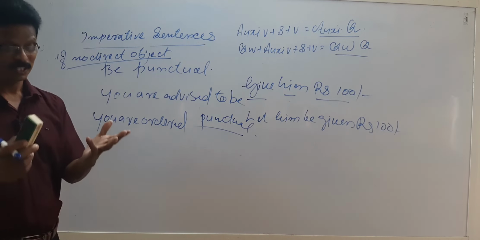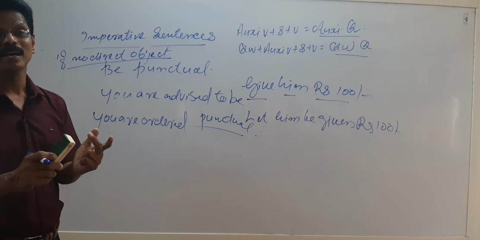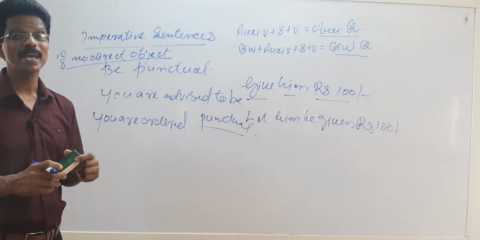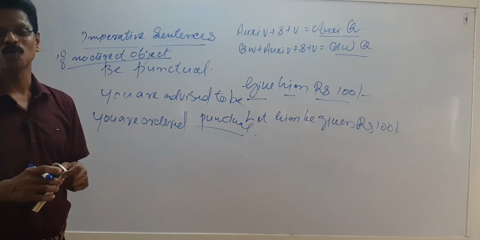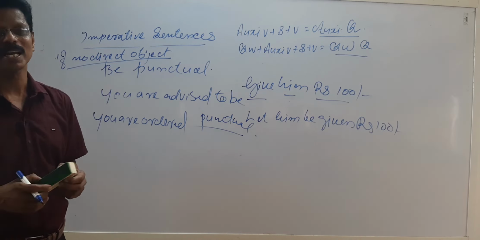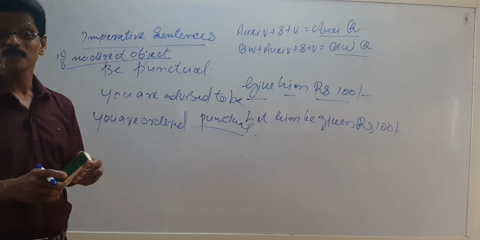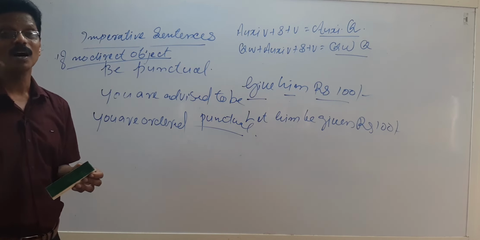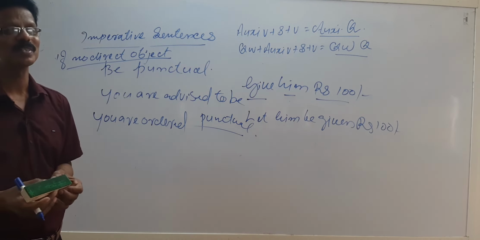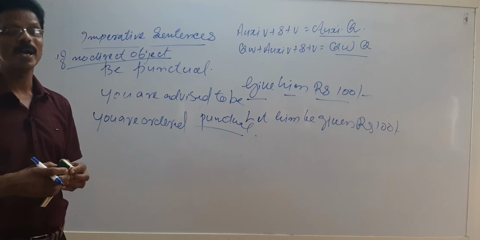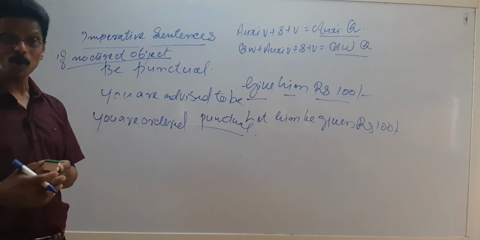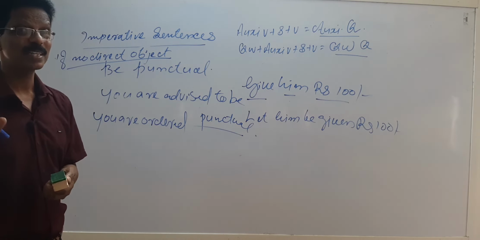So, we have seen statements, questions and imperative sentences. Only one more type remains, the exclamatory sentence. But there is no passive voice for that. Why? There is no direct object. Passive voice is possible only if there is a direct object, which means intransitive verbs will not have a passive voice. Intransitive verbs: the birds fly in the sky. No passive voice. In the same way, exclamatory sentences: how beautiful it is. No passive voice, because there is no direct object in that.